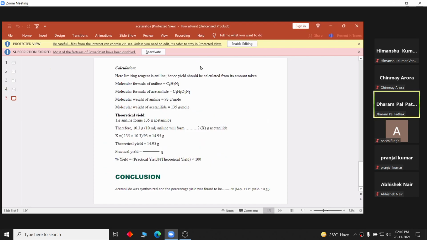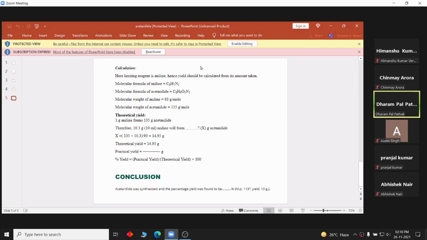Calculation. Here, limiting reagent is aniline, hence yield should be calculated from its amount taken. Molecular formula of aniline, C6H7N. Molecular formula of acetanilide, C8H9ON. Molecular weight of aniline is 93. Molecular weight of acetanilide is 135 gram. Theoretical yield, that is how much aniline should give how much acetanilide, is obtained by theoretical yield.